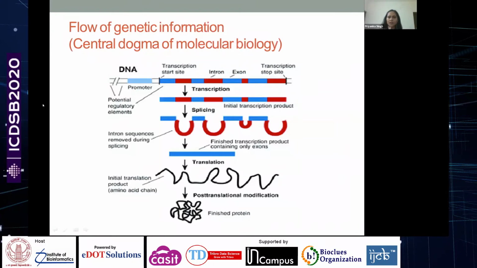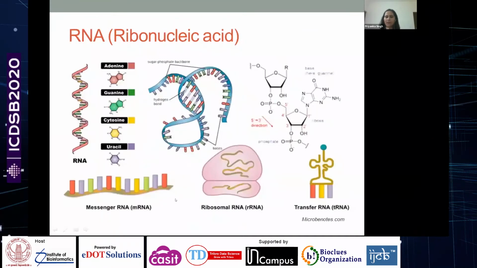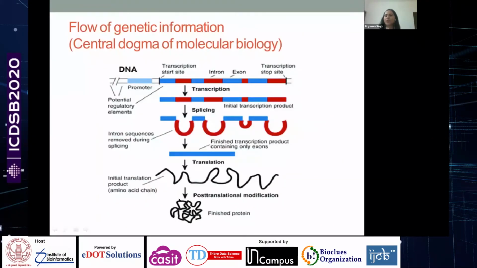Now the DNA, I said, is the genetic storehouse of the cell. It has all the information on how the cell is supposed to behave, but it is not doing the work itself. What the DNA does is create workhorses, which are called proteins, which can do the work for the DNA.